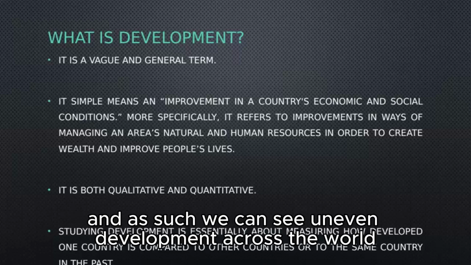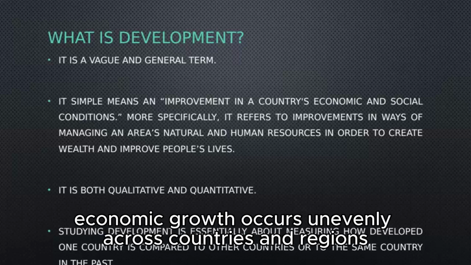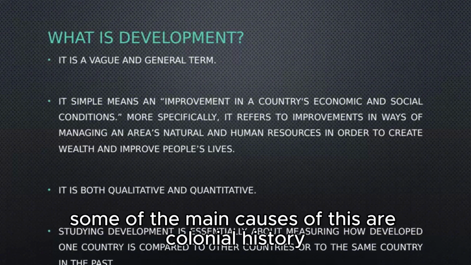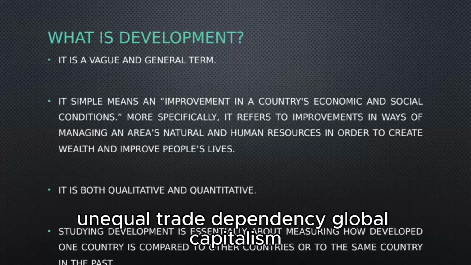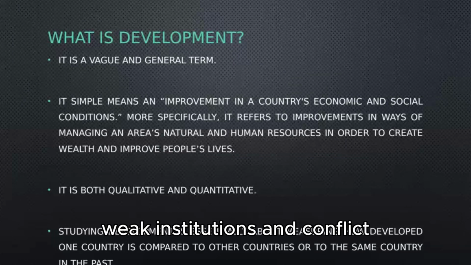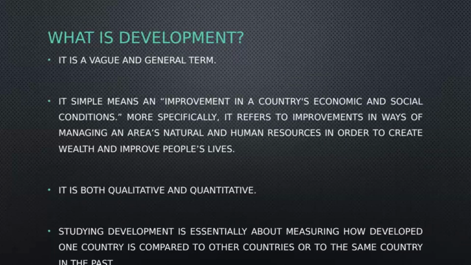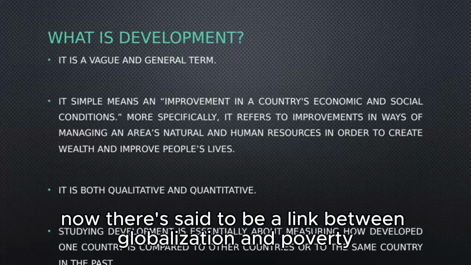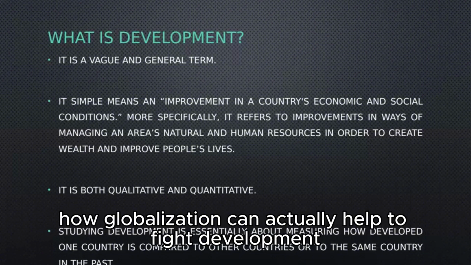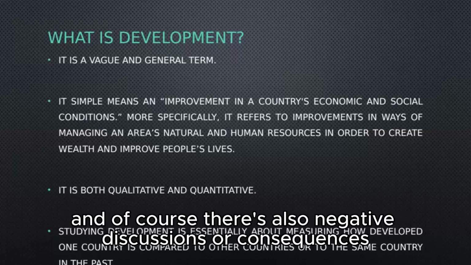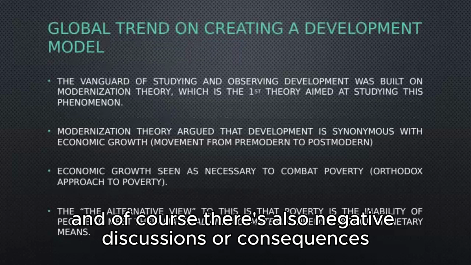And as such, we can see uneven development across the world, where uneven development means economic growth occurs unevenly across countries and regions. Some of the main causes of this are colonial history, unequal trade, dependency, global capitalism, weak institutions, and conflict. Now, there's said to be a link between globalization and poverty: there are some positive arguments that globalization can actually help to fight poverty, and of course, there are also negative consequences.